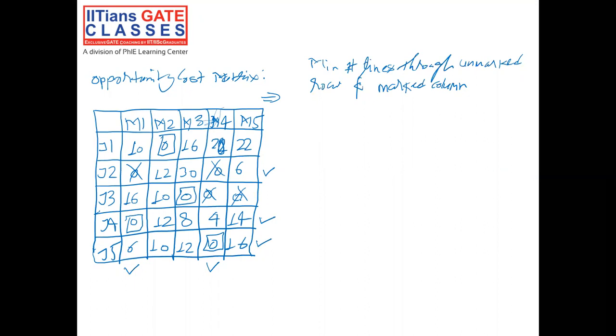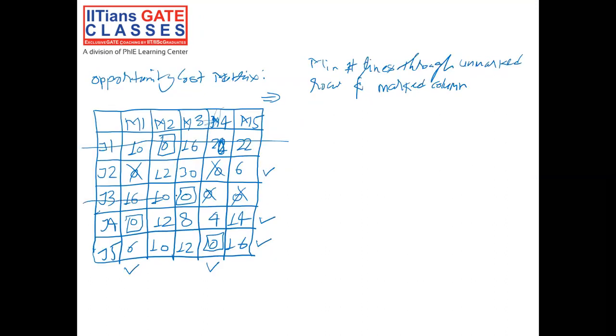So what are the unmarked rows? The first row is an unmarked row, so we will cross this line, and the other unmarked row is row 3, that is this one. Now draw the minimum number of lines through unmarked rows and through marked columns to cover all 0s at least once.